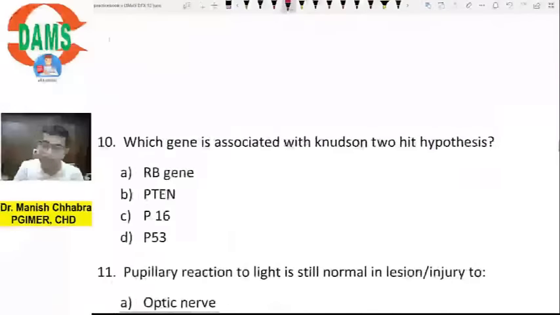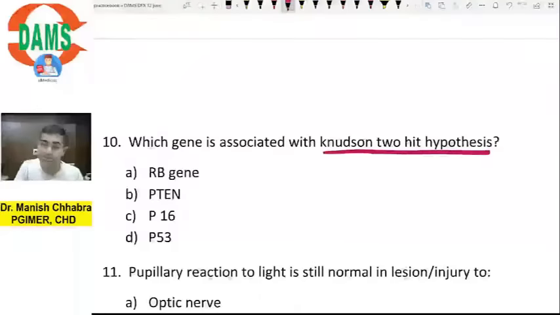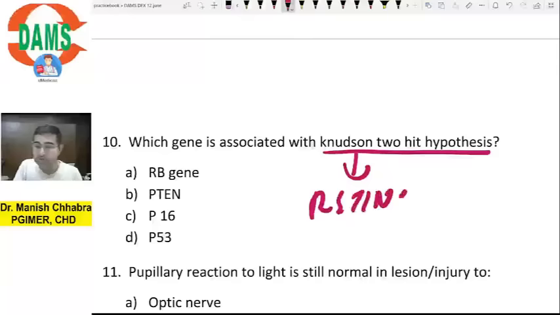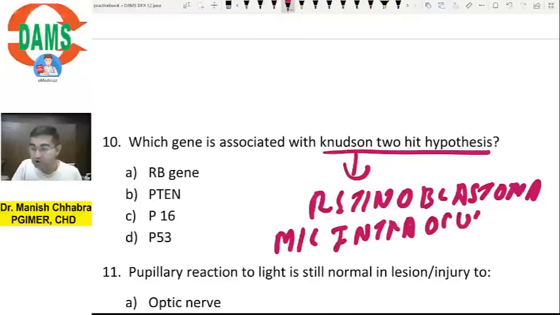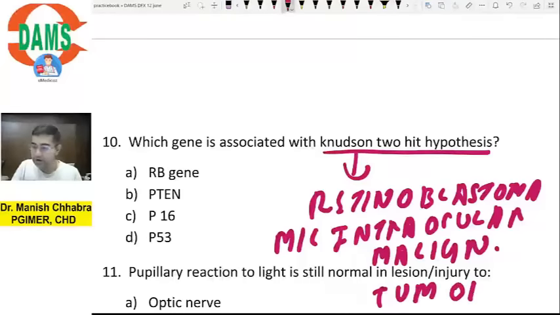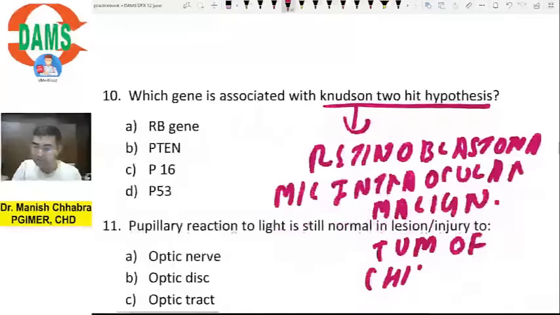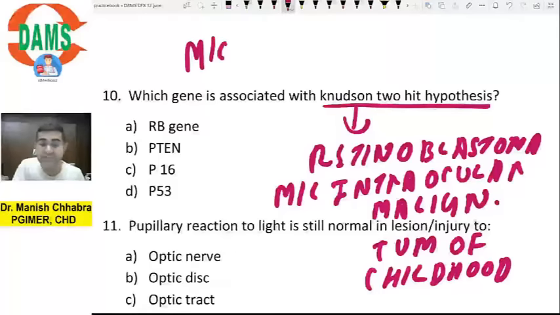Next is, which gene is associated with Knudson two-hit hypothesis? We know Knudson two-hit hypothesis is associated with which tumor gene? Retinoblastoma. And please understand, retinoblastoma is the most common intraocular malignant tumor of childhood, and the most common age of presentation is 18 months.